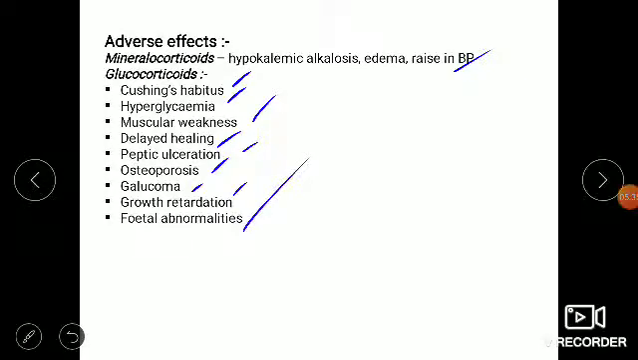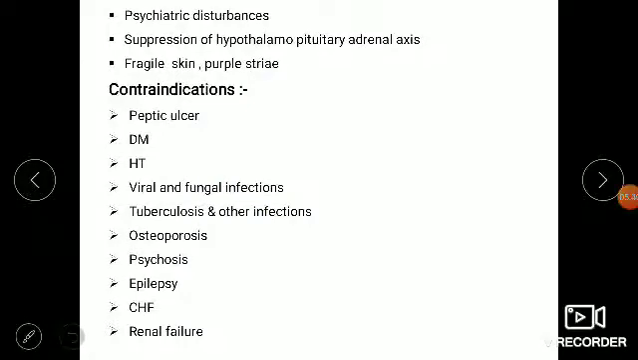Fetal abnormalities will occur, because it transfers across the placental barrier. Psychiatric disturbances will also be there, because it causes a euphoric effect. If you use it for a longer time, it will suppress the hypothalamo-hypophyseal axis, and then the normal glucocorticosteroid production will be completely stopped. So we have to withdraw this one.